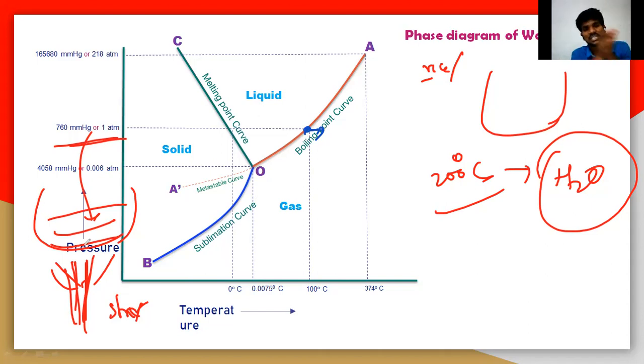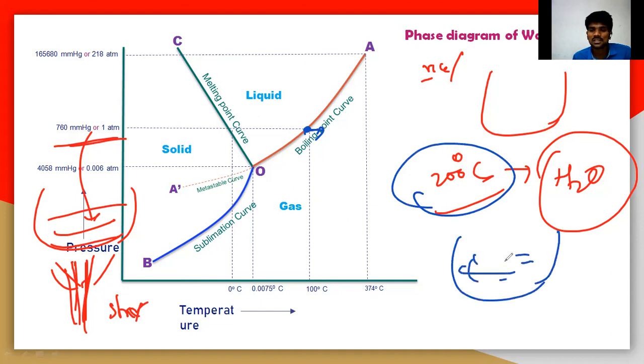So in cookers, like a pressure cooker, we increase the pressure. When we increase the pressure, the boiling point of water increases. It reaches 200 degrees Celsius. That means at 200 degrees Celsius there will still be a liquid, a very hot liquid, so that dal can be easily cooked in that water.